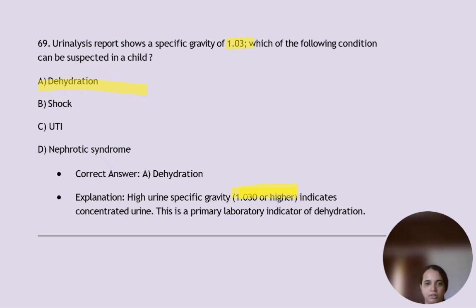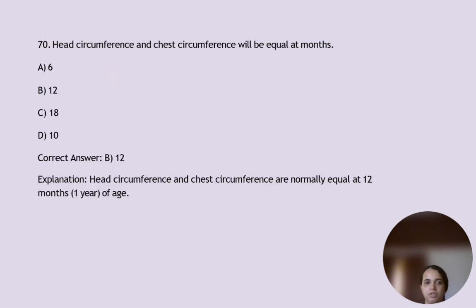Head circumference and chest circumference will be equal at dash months. At 12 months, head circumference and chest circumference are normally equal, at 12 months or 1 year of age.